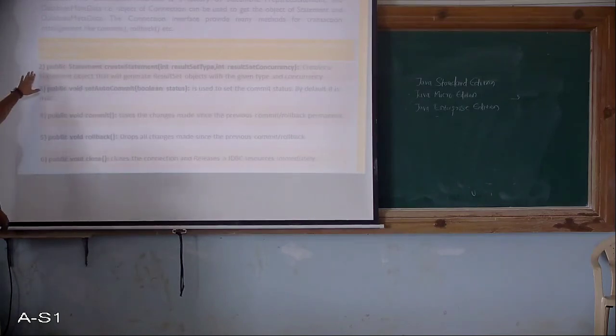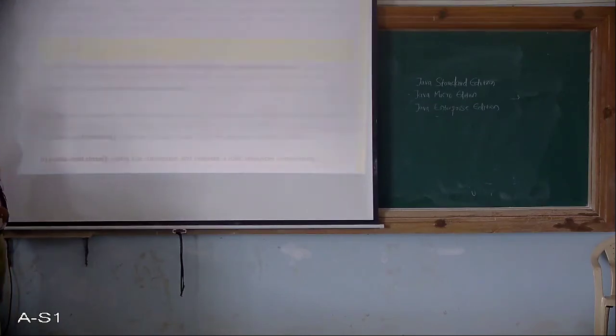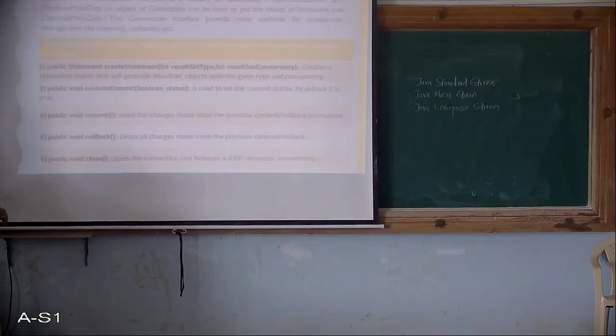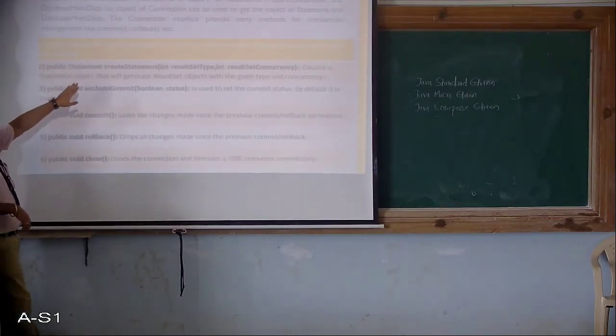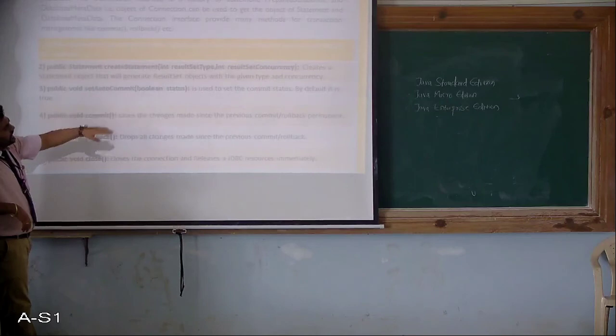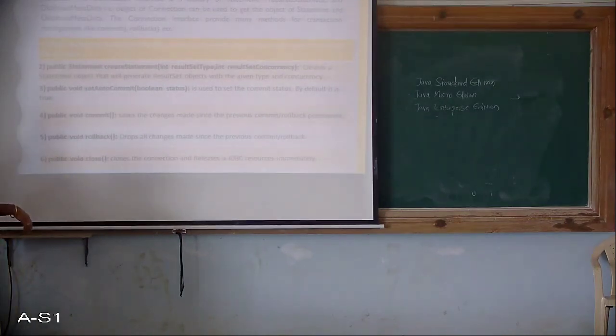First one is public Statement createStatement, which creates a Statement object that can be used to execute the SQL queries. As we already know, you cannot execute the SQL query directly. You have to pass that query as a parameter to the Statement interface and execute the Statement. Then your SQL query gets executed, and you can get the value as a ResultSet. So createStatement creates a Statement object that can be used to execute the SQL queries. That is one method.